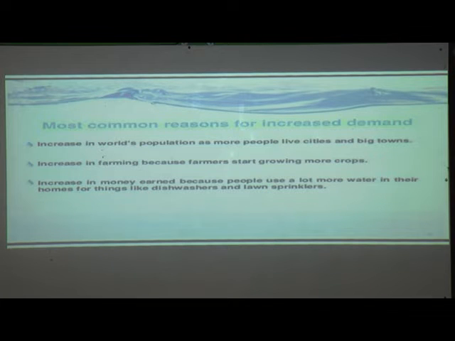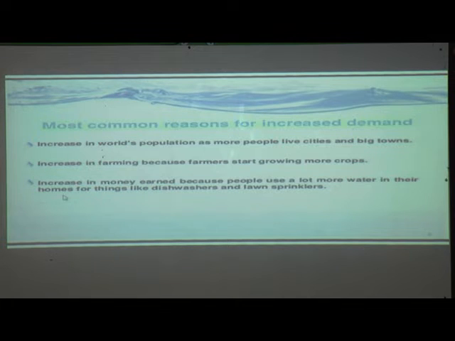Then increase in farming, because farmers start growing more crops. Obviously, as the population increased in cities and towns, farmers also have to grow more crops. So that is why farmers also need more water. The need of farmers for water is also increasing, because they are going to farm more crops in their farms.